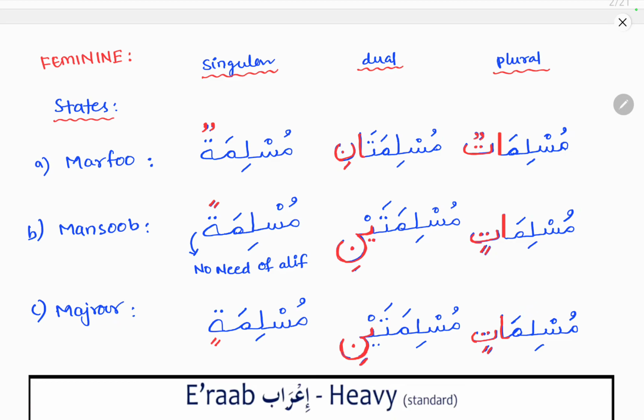Okay, for plurals. So for singulars, muslimatun marfu, mansub muslimatan, majrur muslimatin. For duals, the closed ta is opened here and written as muslimatani. See, muslimatani, that is marfu state. So muslimataini for mansub state, and for majrur state it is the same, that is muslimataini. Now for plurals, similarly marfu state will be the ta marbuta is removed and atun should be added, that is muslimatun, that will be the marfu state. Mansub state and majrur state will be the same for the plurals as for duals, that is muslimatin, alif ta with a double kasra is added here.